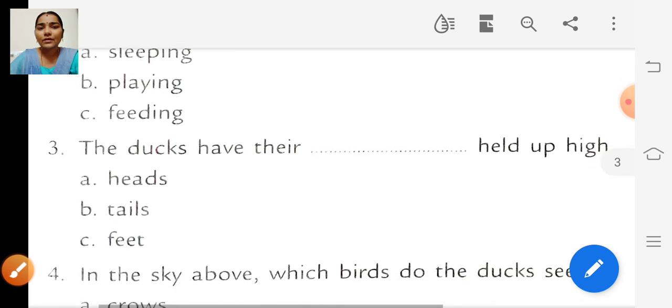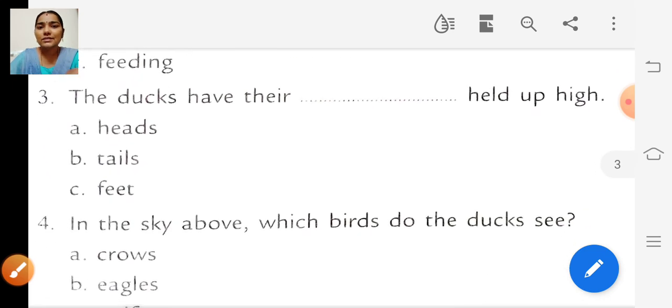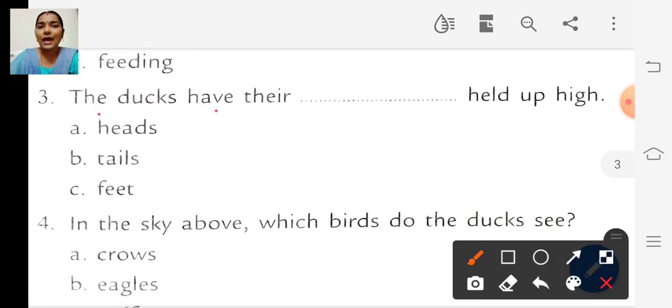The third question is, the ducks have their dash held up high. Options are heads, tails, feet. So which part do they hold up high?